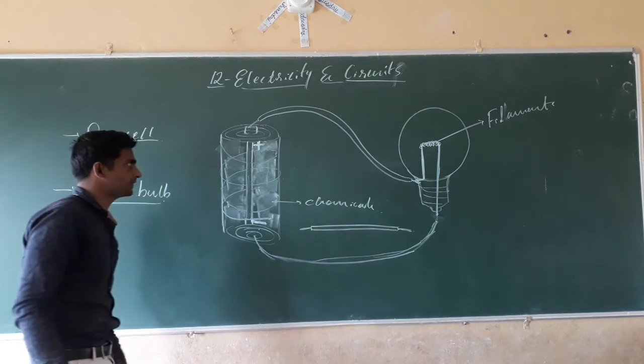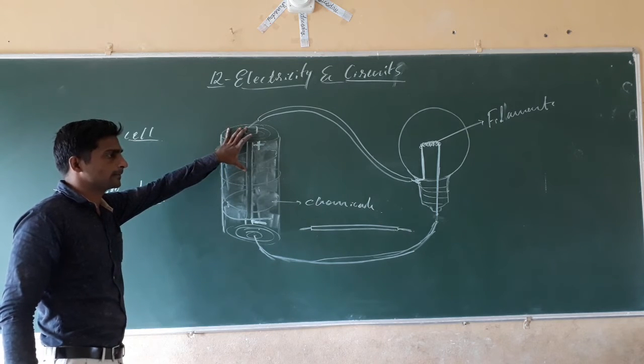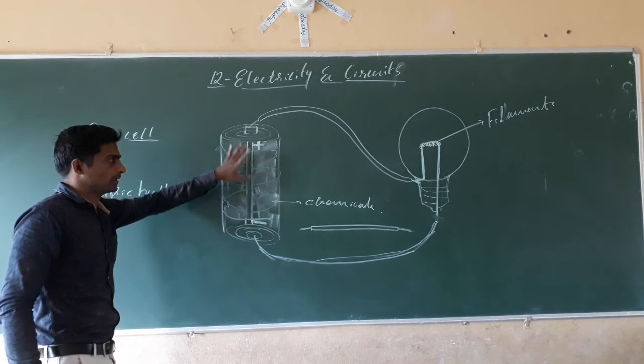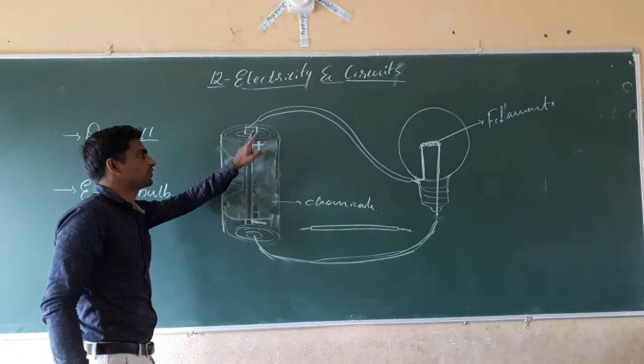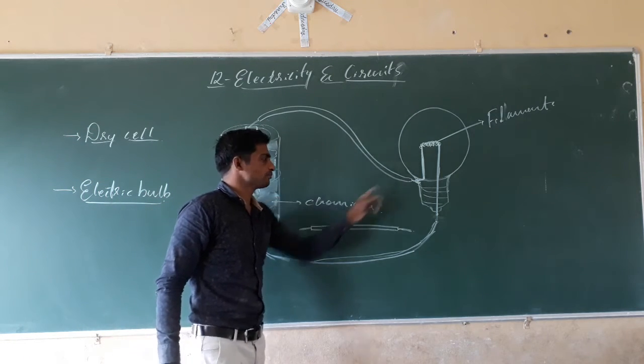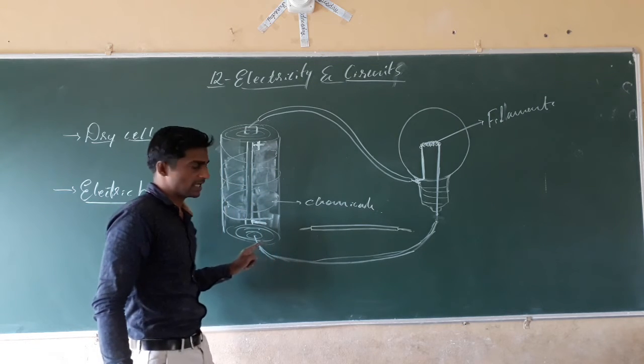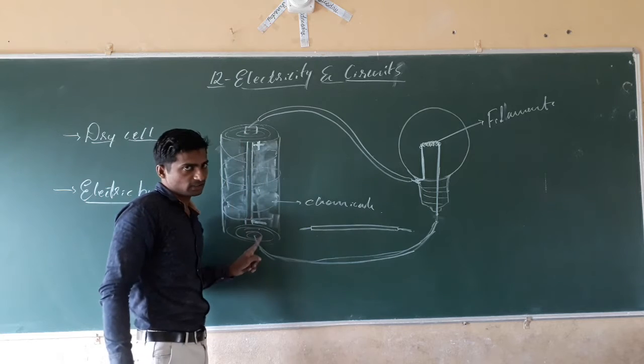Here what happens when we join these two ends? The electricity or the ions start to move through these side wires, which are connected to the two different terminals.